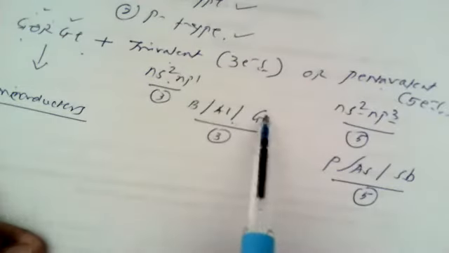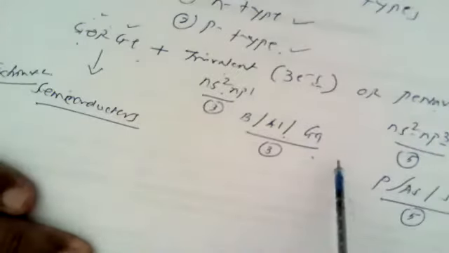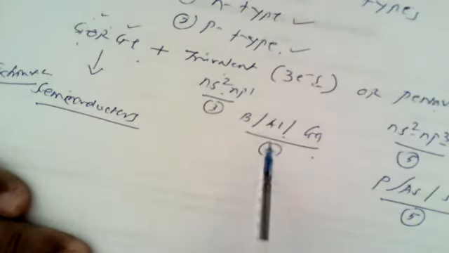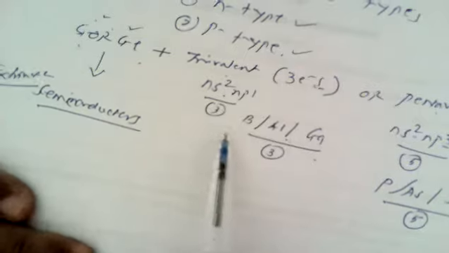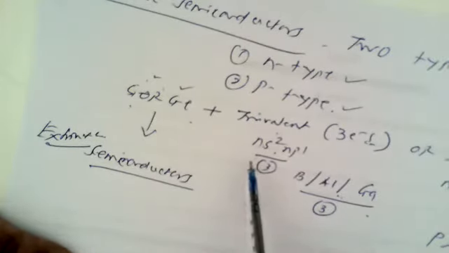So these impurities, either from this group or from this group, can act as charge carriers. Because of the addition of such impurity, defects are created and hence they are known as defect extrinsic semiconductors.